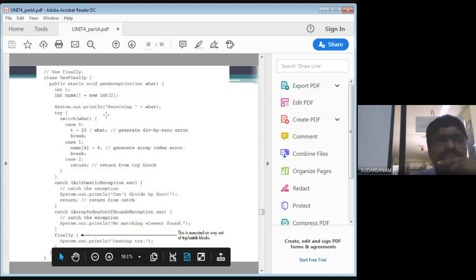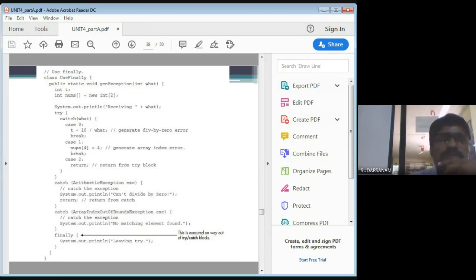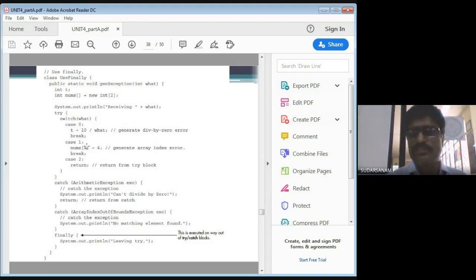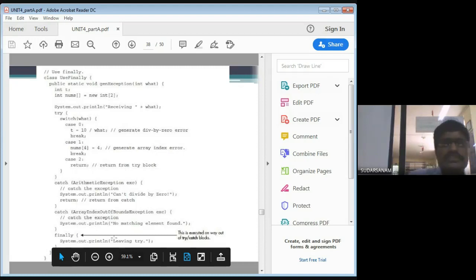Now come back here. For example, if you put 1, what will happen? num of 4. The array size you have given is 2, but I am trying to access num of 4. That means you get the out of bound exception, so it generates the array index exception. Now it will execute System.out.println "no match element found", and then the finally statement will execute again, leaving try.